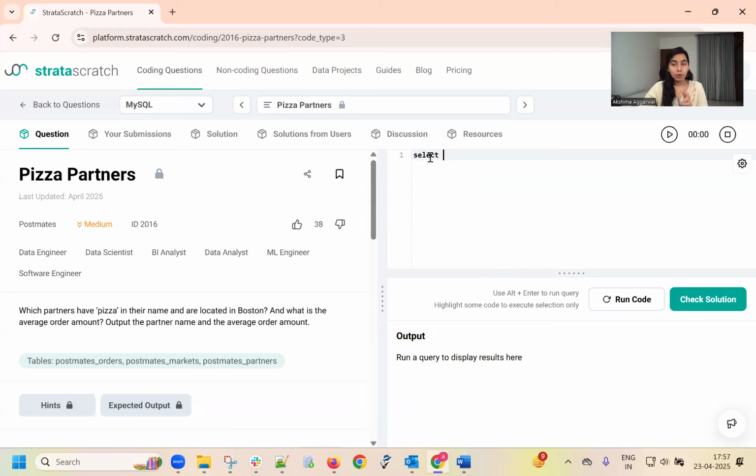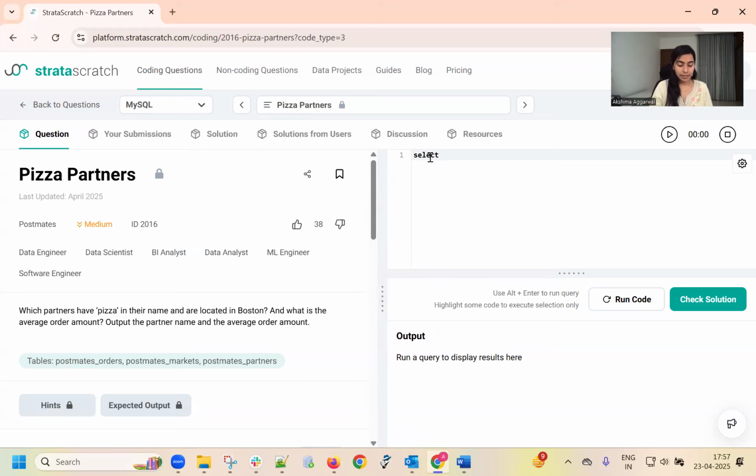I'm going to provide an alias to each data frame as A, B, and C. Postmates orders, I'm going to take it as A. Postmates markets, B. Postmates underscore partners as C. Okay, and amount is present in the very first data frame, which is aliased as A.